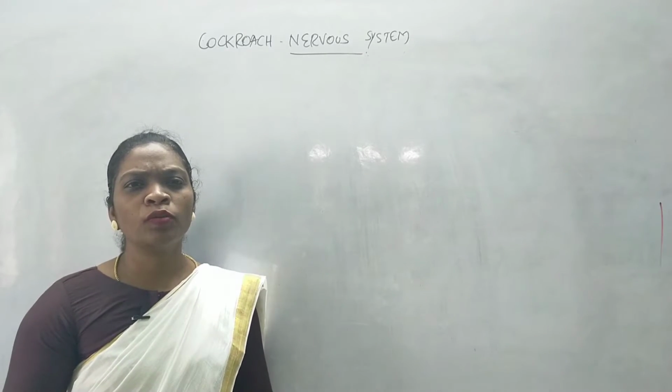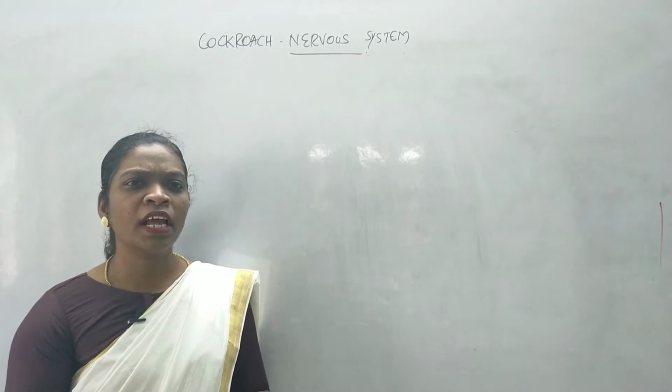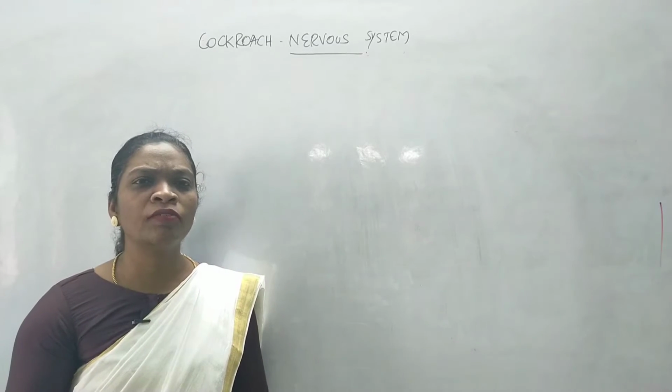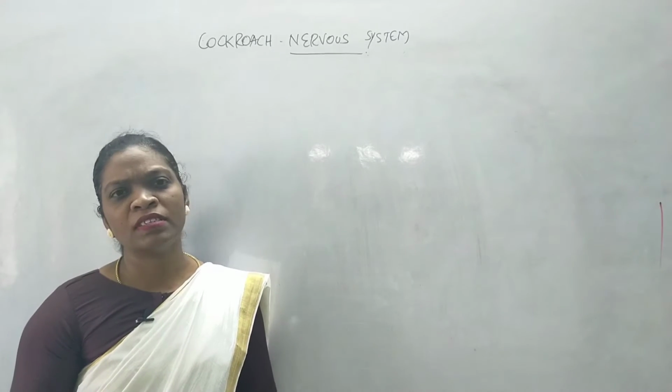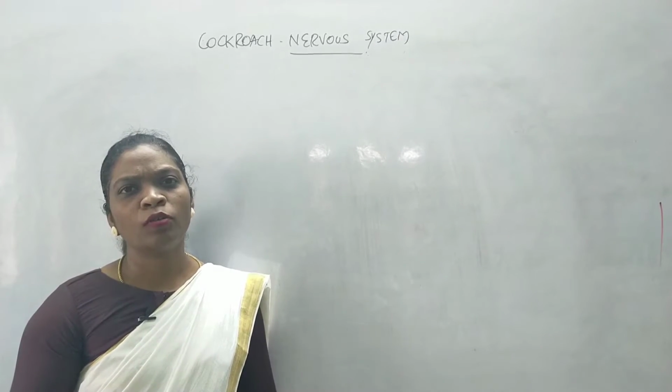The nervous system of cockroach is not structurally complex. Instead, they have a simple structure to perform the function of nervous coordination. Now, we'll just see what organs are present in the nervous system of cockroach.